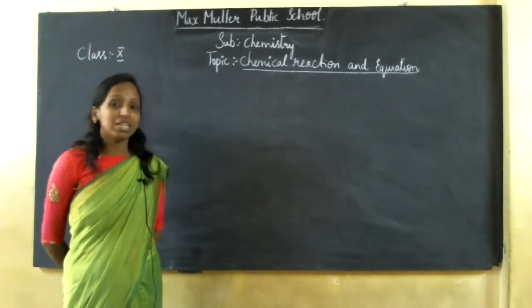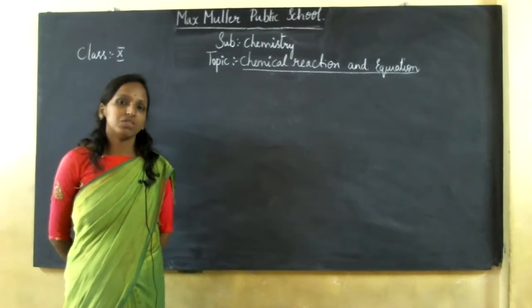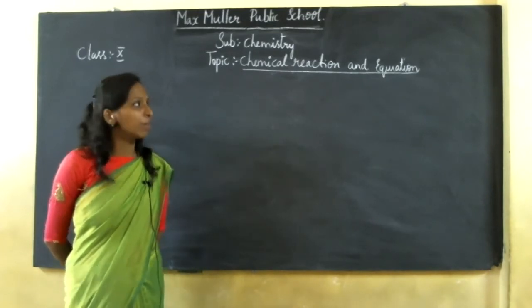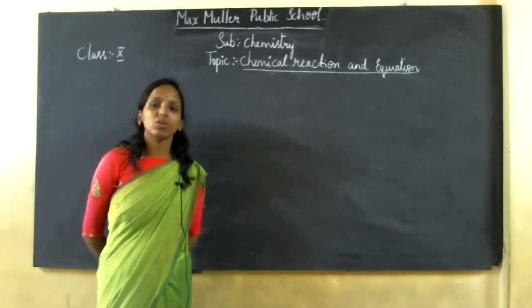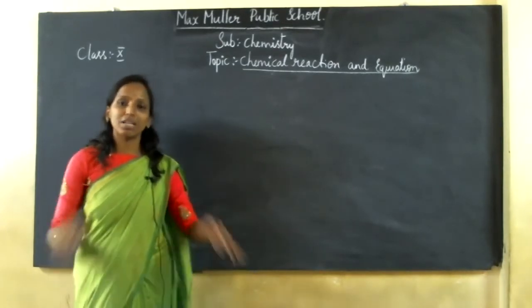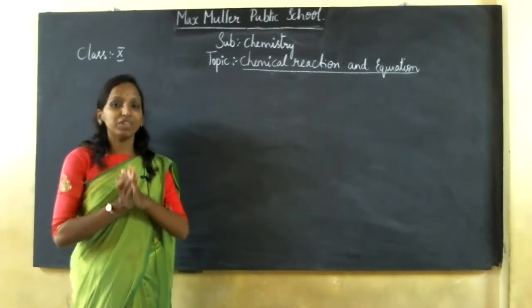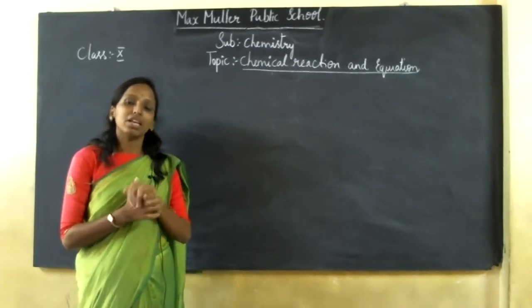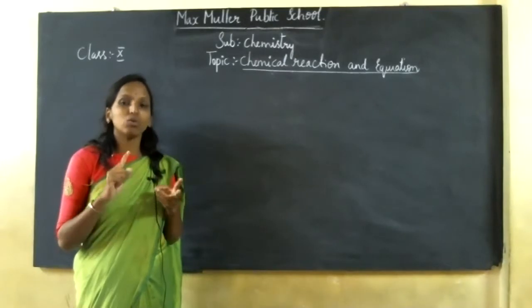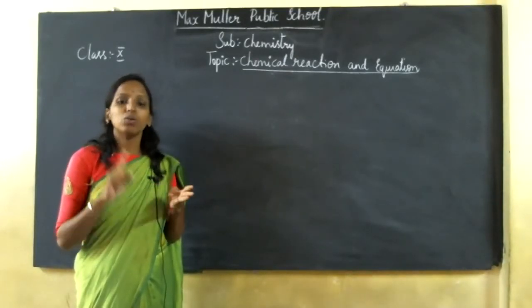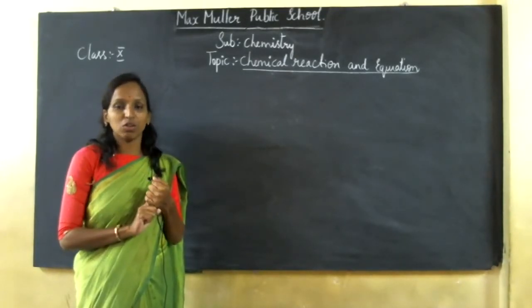The next section which we are discussing is chemical reactions and equations, right? Last class, I told you about how to balance the equation and different types of equations. I told you what is a chemical equation, what is a chemical reaction, how to write the equation, and how to balance the equation.